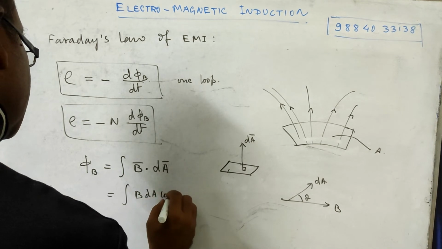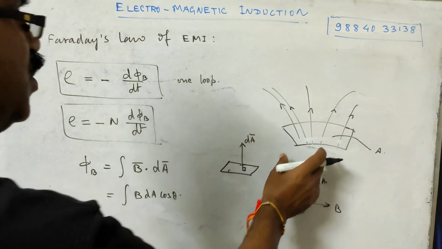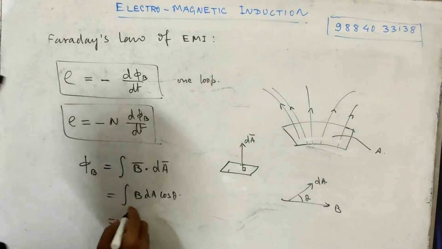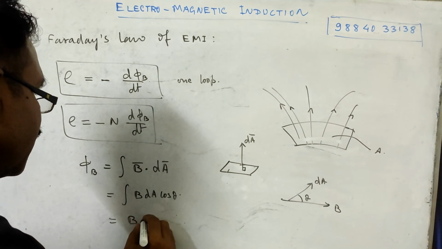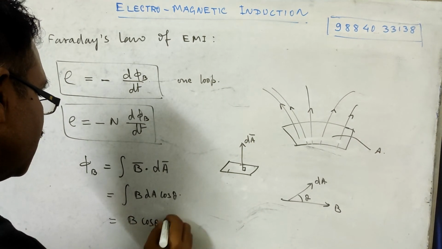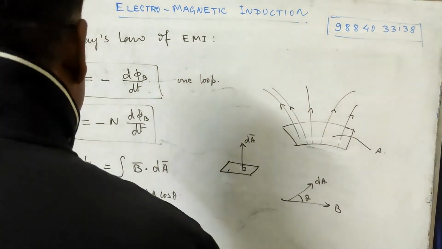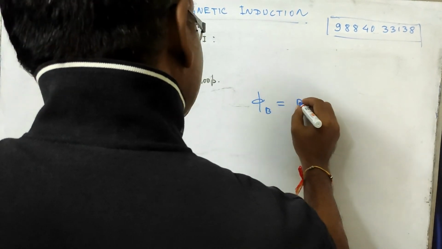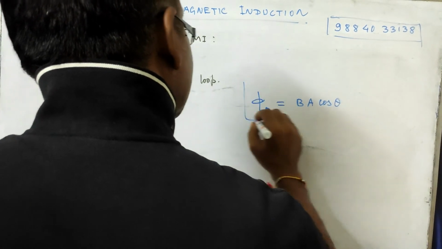B is constant because B will be from a source, like a bar magnet, so I can take it out, and cos theta dA, right. So phi B will be B A cos theta.